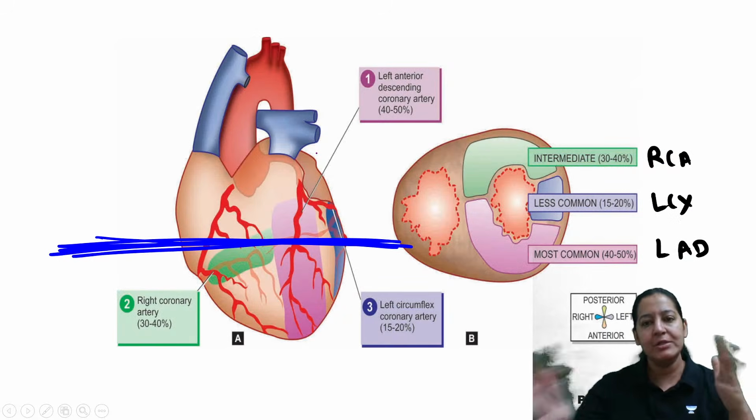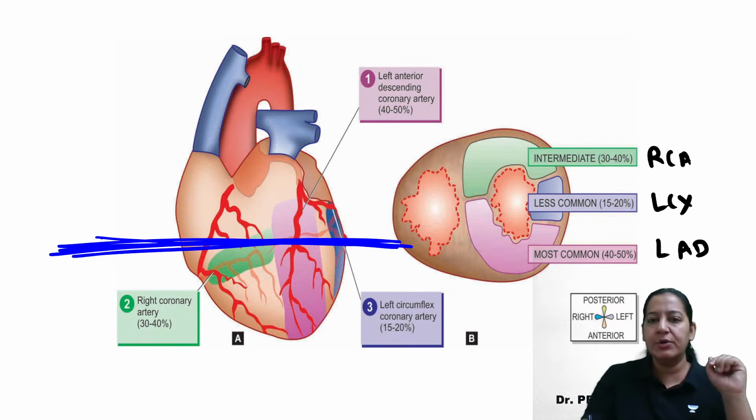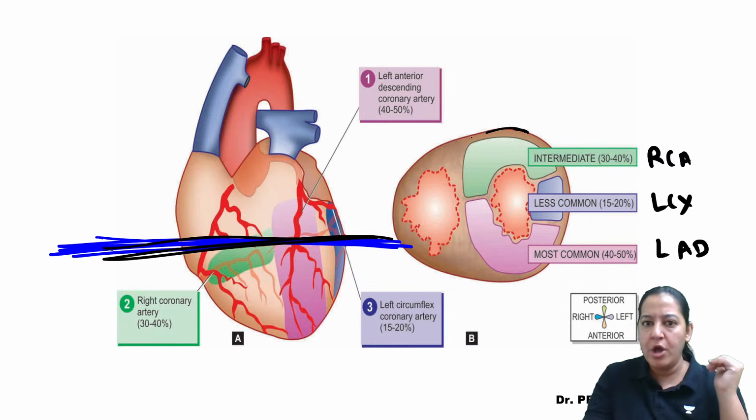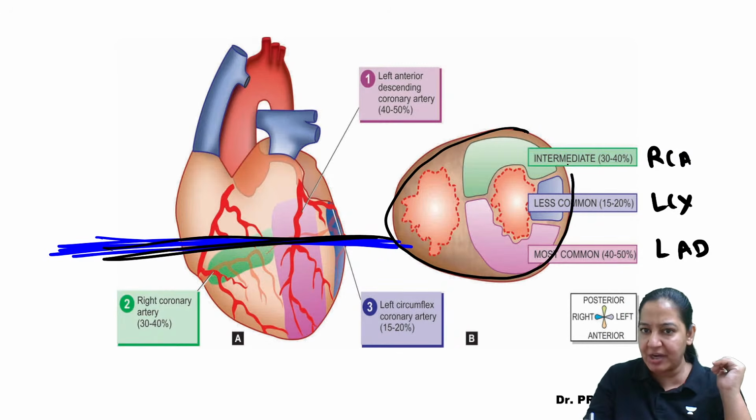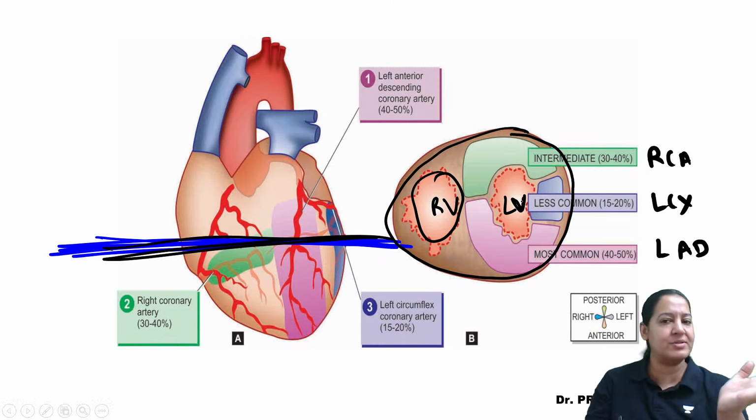It is in front of you. The same diagram is here. Now correlate. Here I have told you the diagram already. You can see I'm cutting the heart at this level and looking from above. You can see this is the cross-sectional area. This is the right ventricular cavity and this is the left ventricular cavity. I am interested in the left ventricle.